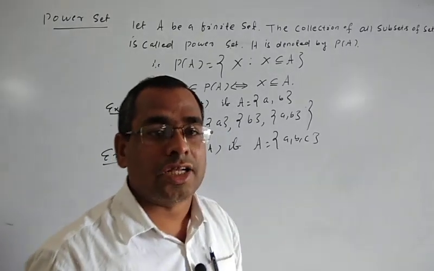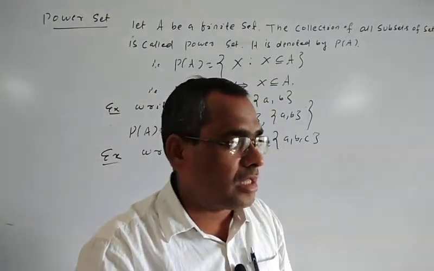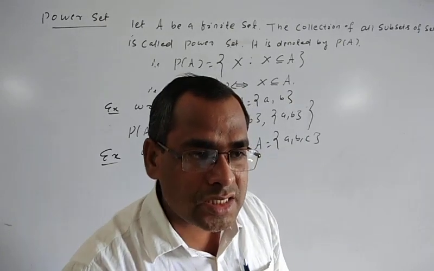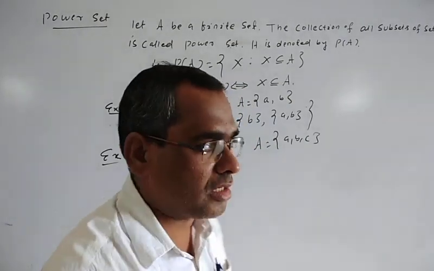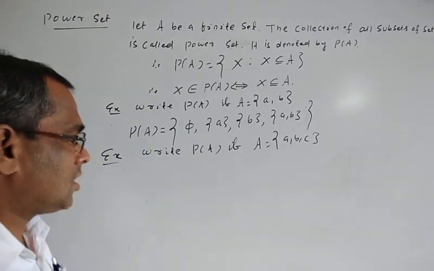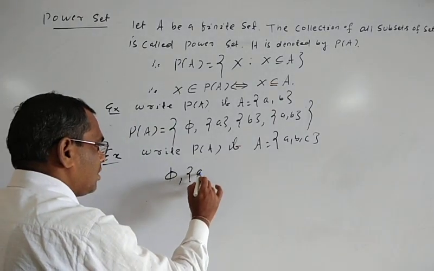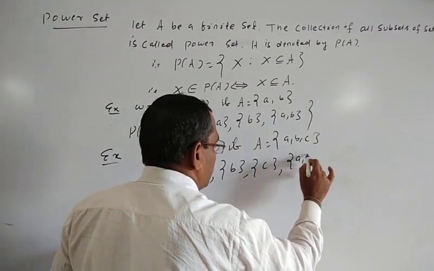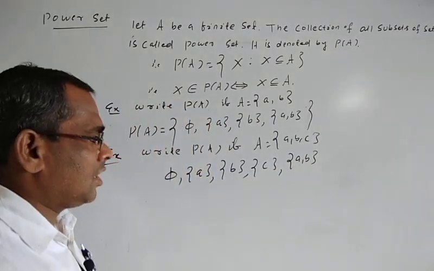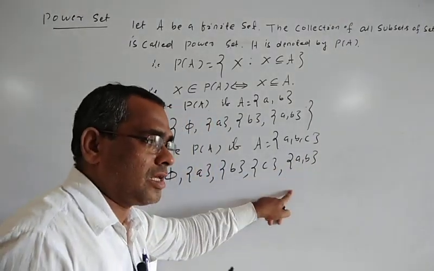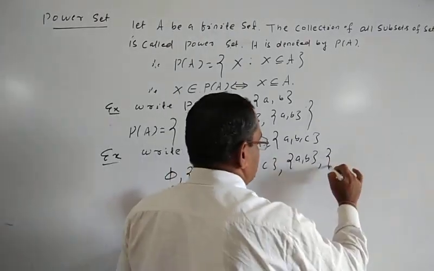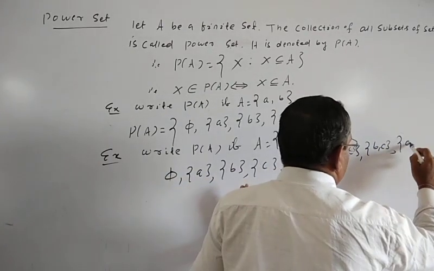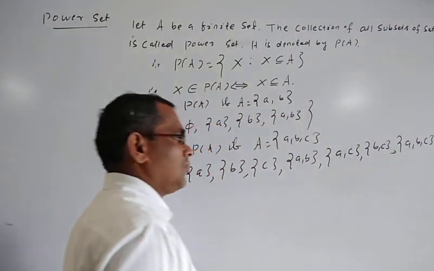How to create the 8 subsets? First you write the empty set. Then a set containing a single element. Then you create a set containing 2 elements. Then you create a set containing 3 elements. In this way you have to write all the subsets. First phi, then set {a}, set {b}, set {c}, then {a, b}. The set containing a, b is also known as set {b, a}. Set {a, c}, then set {b, c}. Then taking 3 elements {a, b, c}. So these are all the subsets of set A.